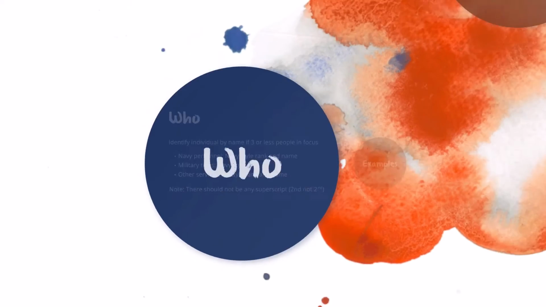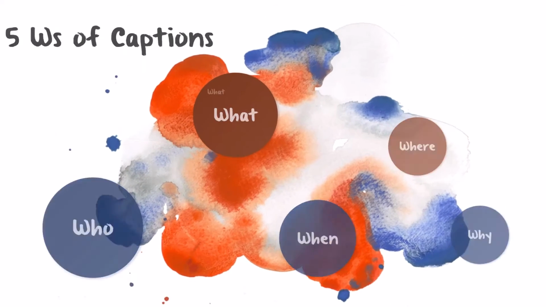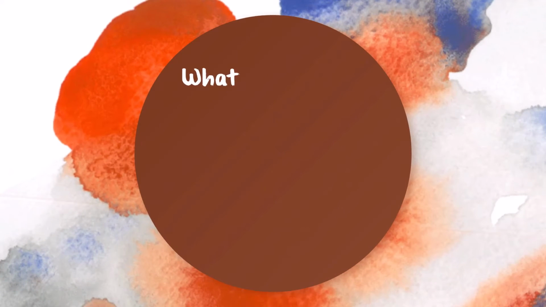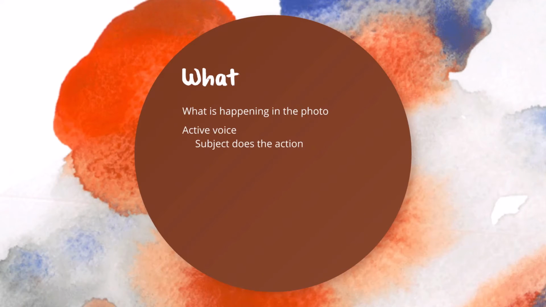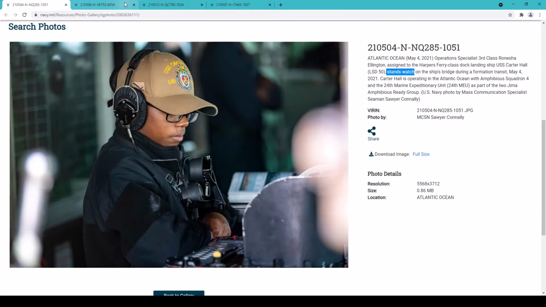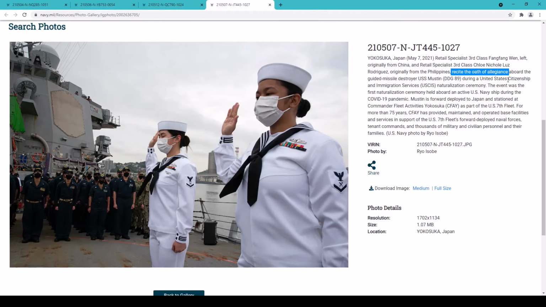Let's move on to what. What is a description of the action happening in the photo. What is written in an active voice, which means the subject is doing the action, not the action is happening to the subject. It is also written in present tense, so it will be receives, not received, jumps, not jumped.